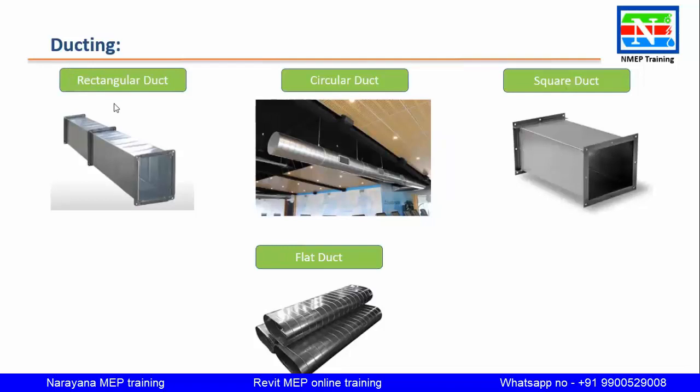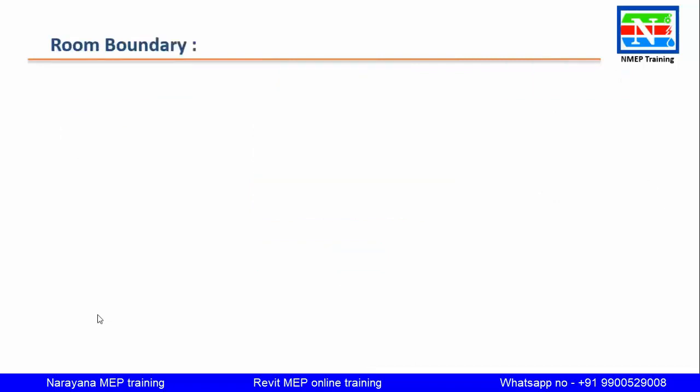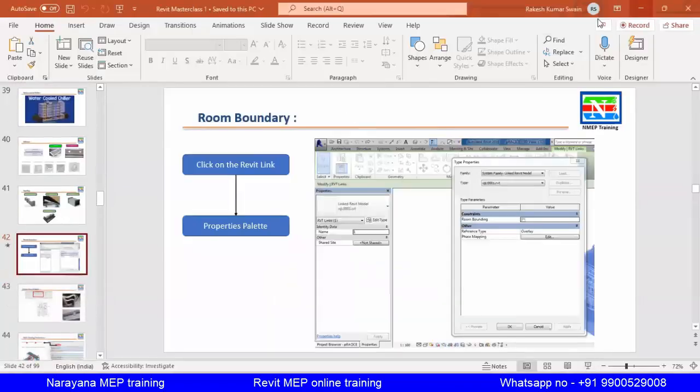Next, ducting. We have rectangular duct, circular duct, square duct, flat ducts. These are the different types of ducting to be used. So now, whenever you start the project, first thing you have to see is the room boundary. Whenever you start an HVAC project, first thing you have to see is the room boundary. So let me show what the problem is if the room boundary is not done.